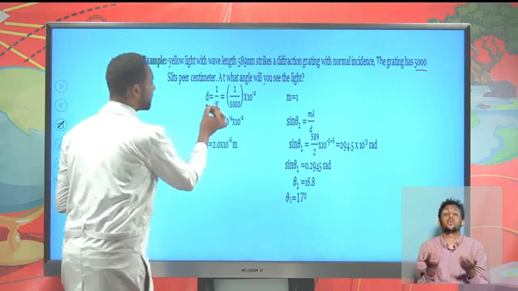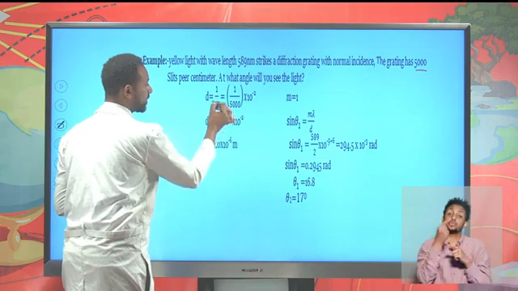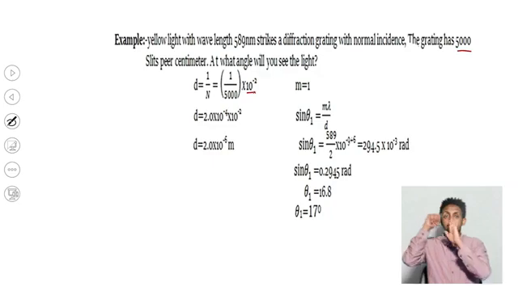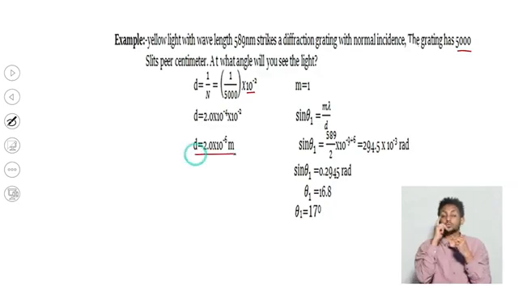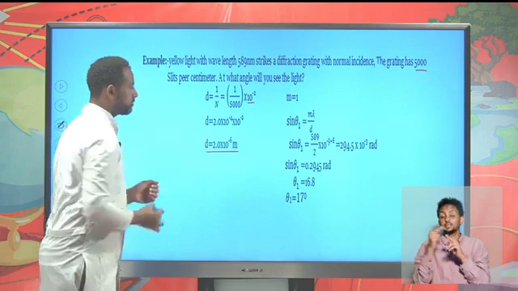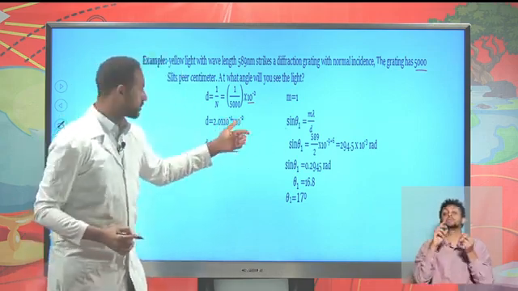First, it's possible to find d. We know that d is the length of the grating per number of slits, so 1 centimeter per 5,000. To convert it into meters, you have to multiply by 10 raised to minus 2. So 2 times 10 to the power of minus 6 meters is the distance between each slit. So we can find d, and m is the first order of spectrum.